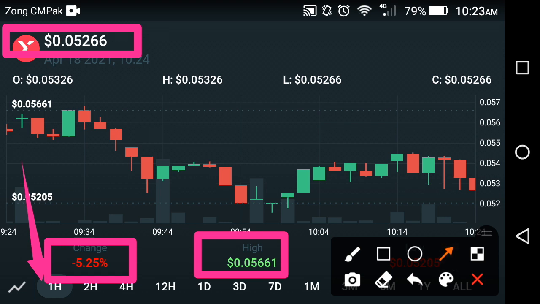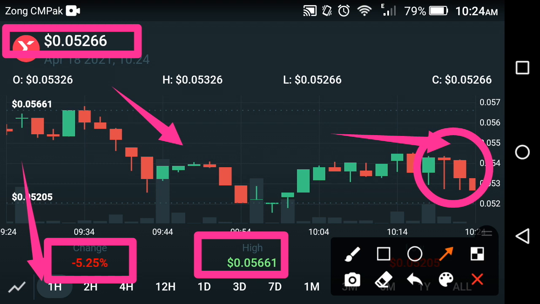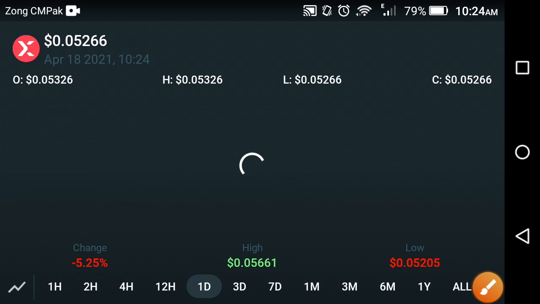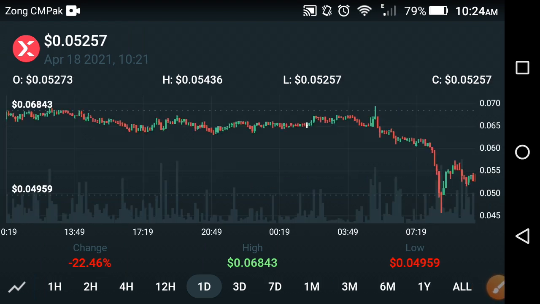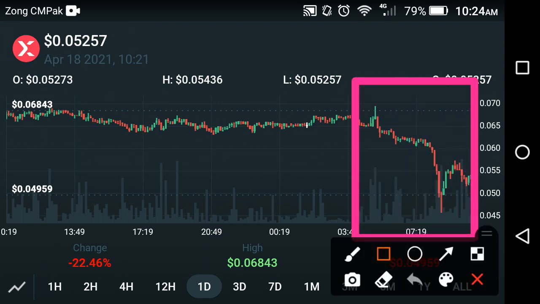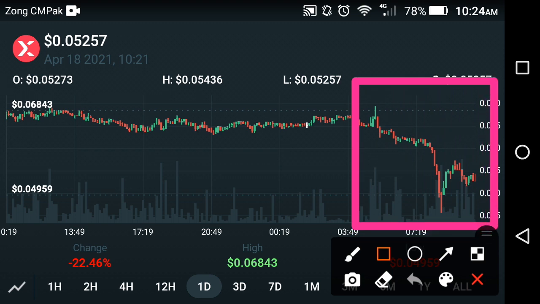If we look at the price prediction chart of the StormX coin, as you can see here, there is a really fast fall in the StormX coin. Currently, StormX is also falling more, friends. Now let's see the last 1 day price prediction to detect the next target of the StormX coin. Oh my god, the last 1 hour is a very bad hour for the StormX coin. As you can see here, a very bad fall occurred in the last 1 hour.